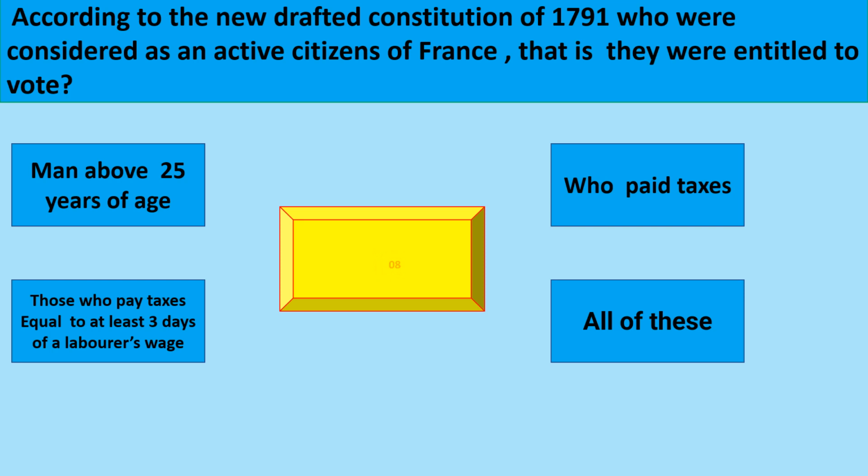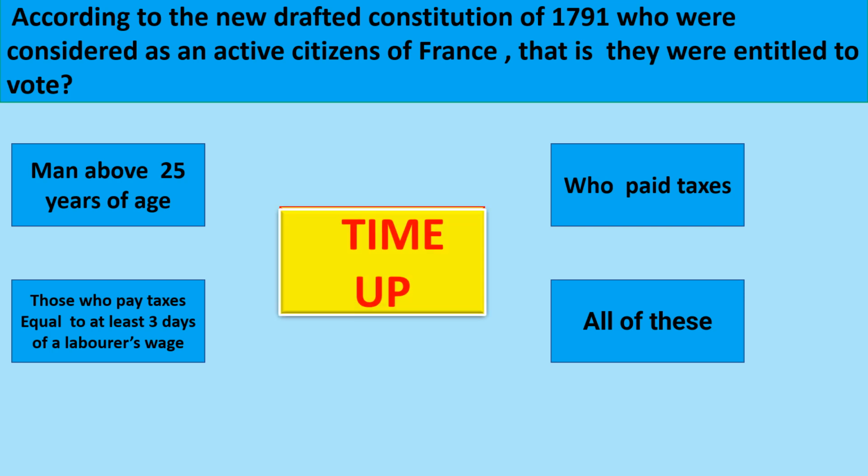According to the new drafted Constitution of 1791, who were considered active citizens of France, that is, they were entitled to vote? The correct option is all of these. Men above 25 years of age who paid taxes, those who pay taxes equal to at least 3 days of the laborer's wage.